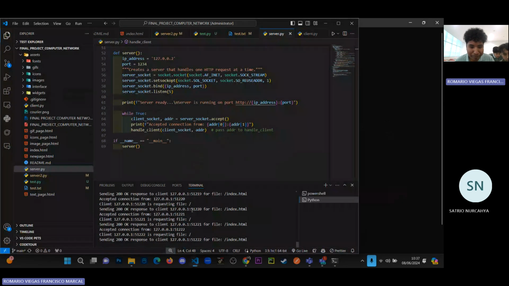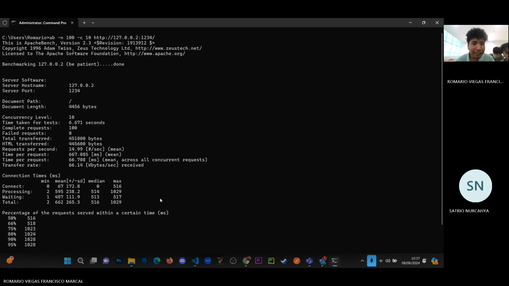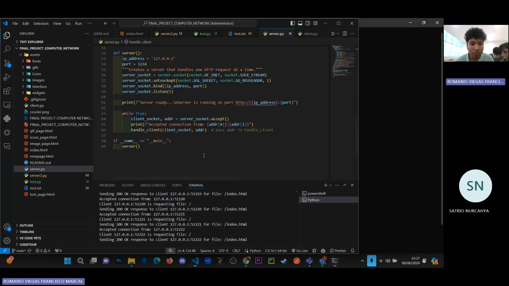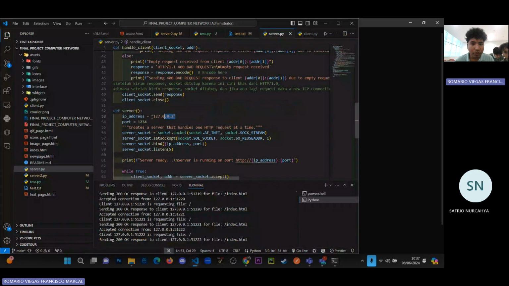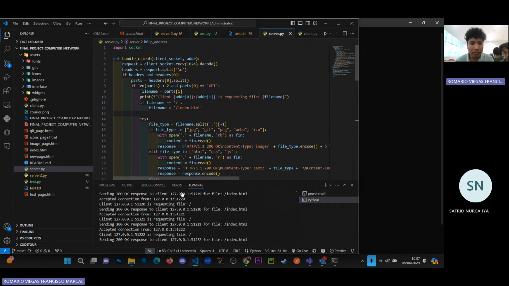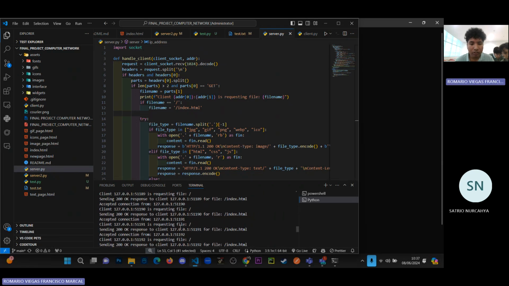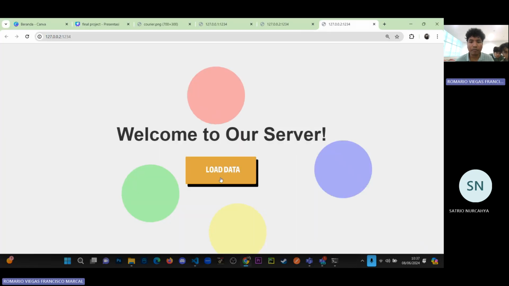Wait, I get some technical issue here. 127.0.0.2, the port is already correct, 1234. Handle client. We try to send it one time.